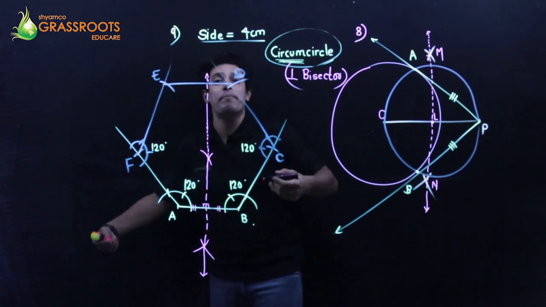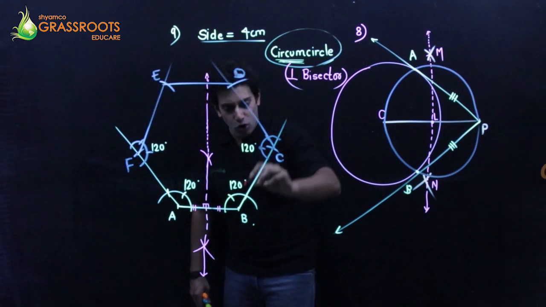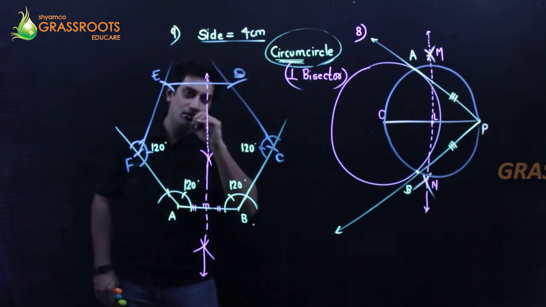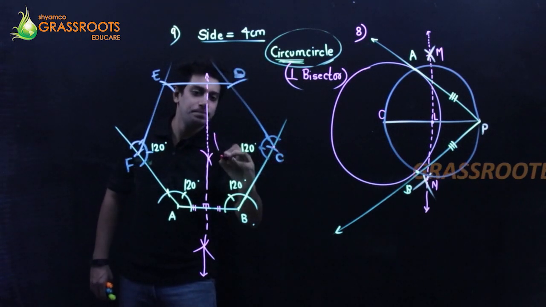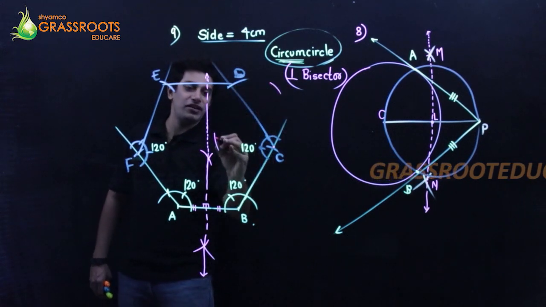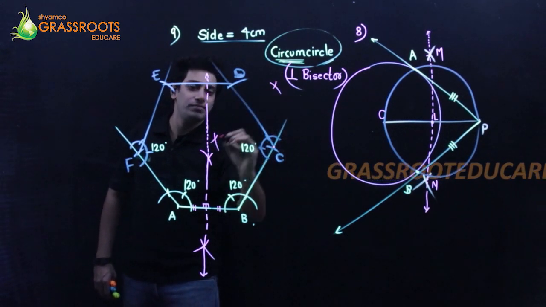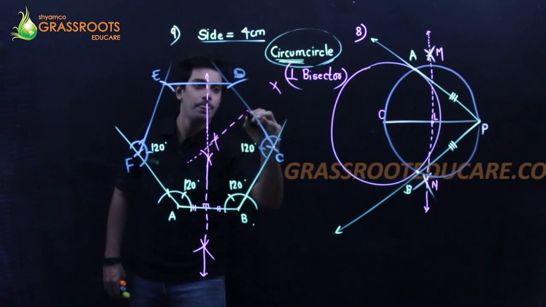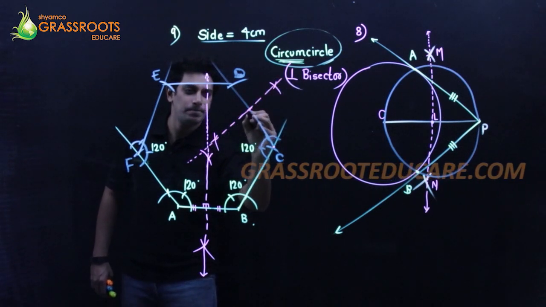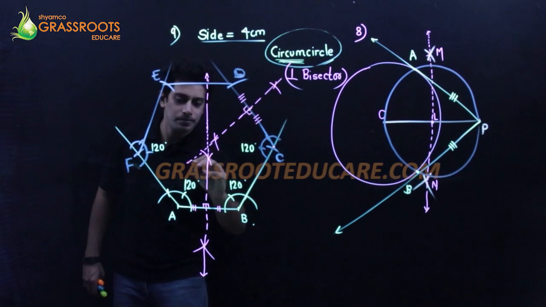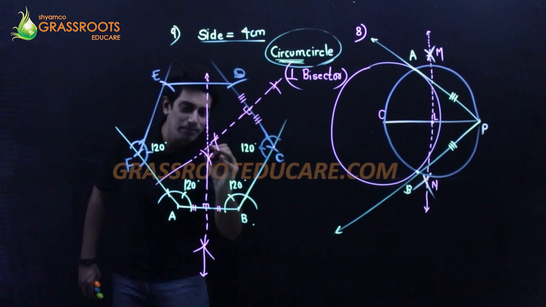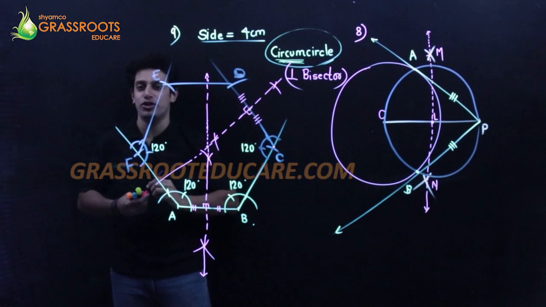Again, you can draw a perpendicular bisector of CD or BC, your wish. Okay, so from C, cut an arc, up and down. From D, cut an arc, up and down. Join. It's a perpendicular bisector. Now where they meet, this is the point of intersection.